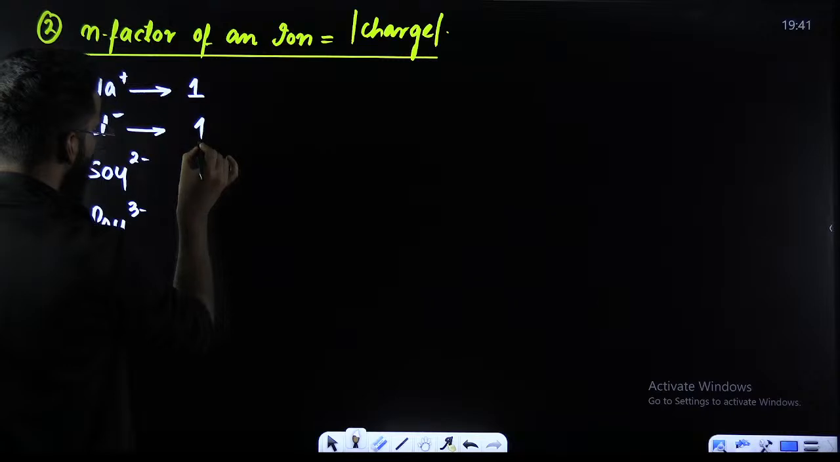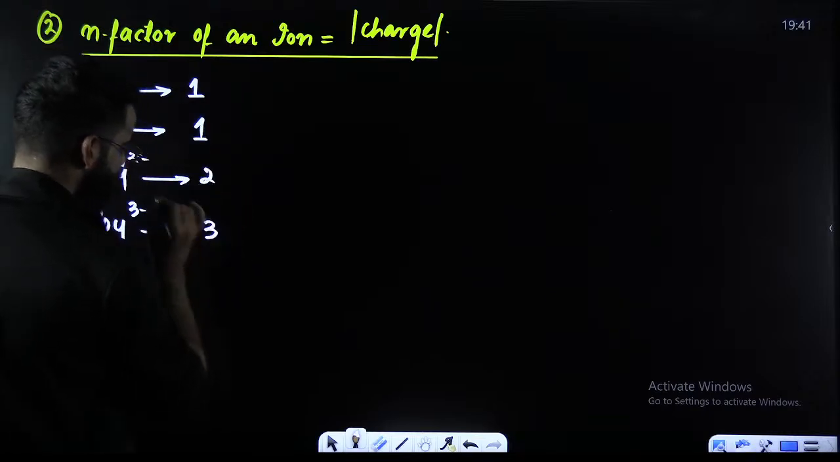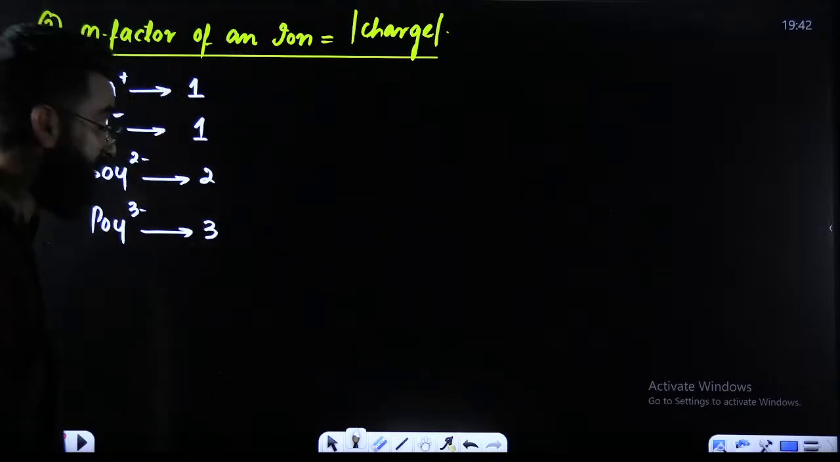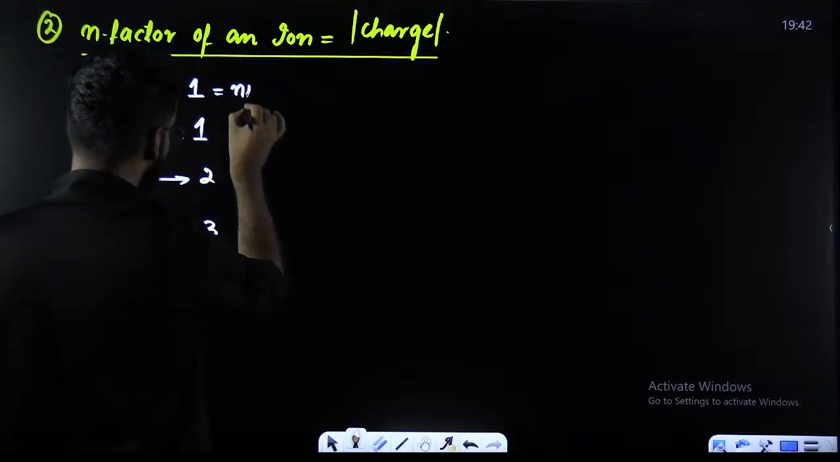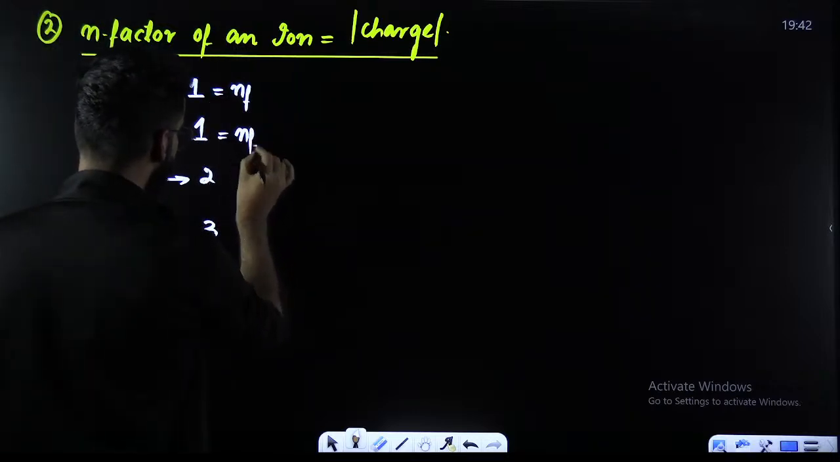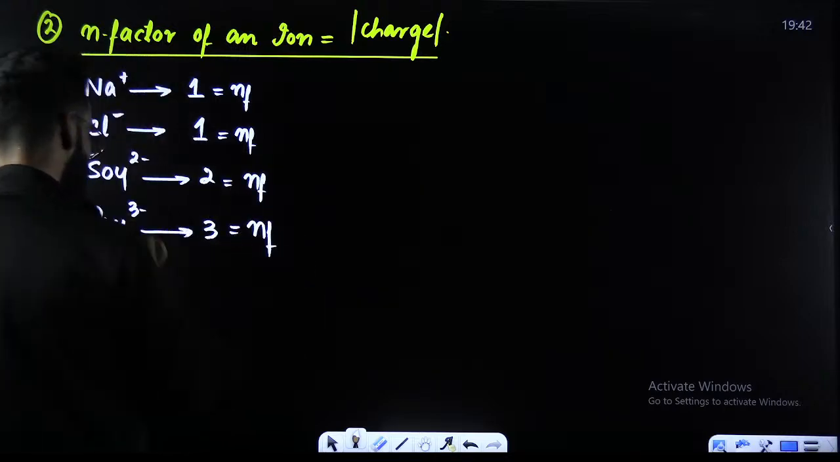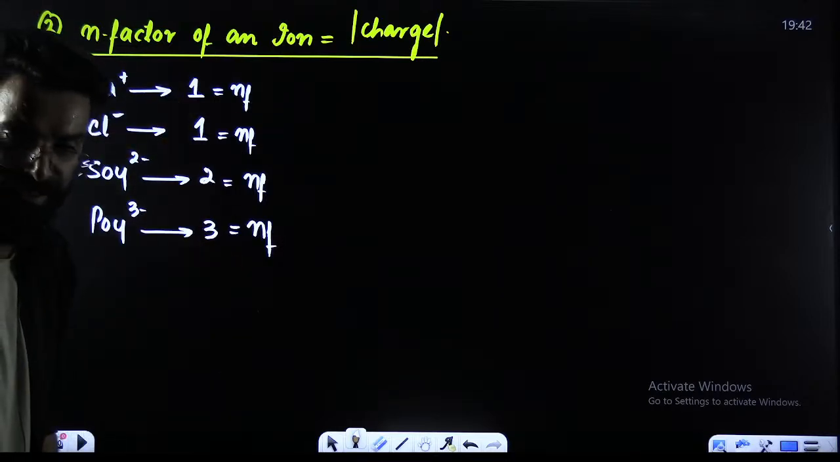Magnitude of charge here is also 1. Magnitude of charge here is 2. Magnitude of charge here is 3. And magnitude of charge present on an ion gives me the n factor of an ion. So this is technically the n factor of Na positive. This is your n factor of Cl negative. This is the n factor of your SO4 dinegative. And this is the n factor of the last one. Well, if you got these n factors, you can easily calculate their equivalent masses.